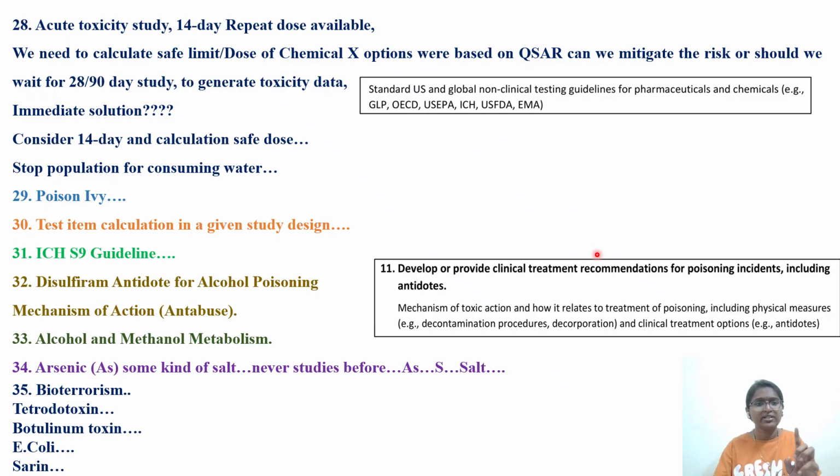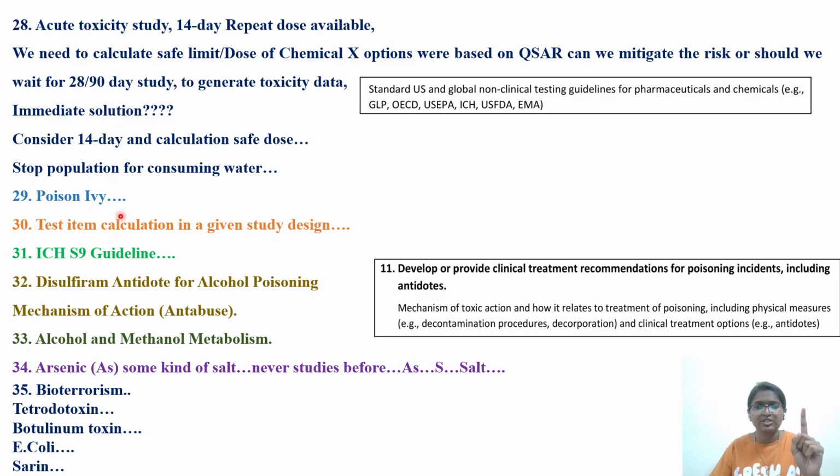Okay, so another question is with respect to poison ivy. I told you, they'll ask what type of hypersensitivity reaction occurs with poison ivy: skin sensitization, urushiol. I've already uploaded one video on this, please check it. They have repeatedly asked this in previous ABT exams also.